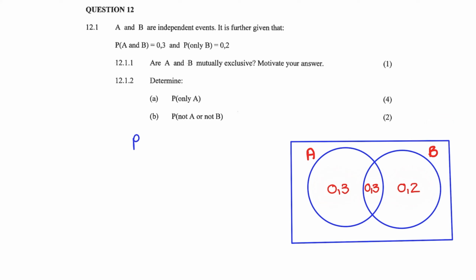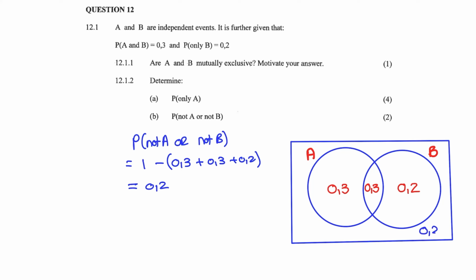So the probability of not A or not B would be 1 minus (0.3 plus 0.3 plus 0.2). And that is equal to 0.2. So the probability of not A and not B is somewhere outside of those events, and that is 0.2.